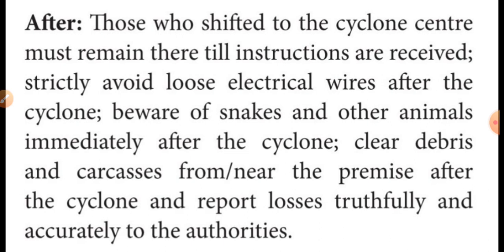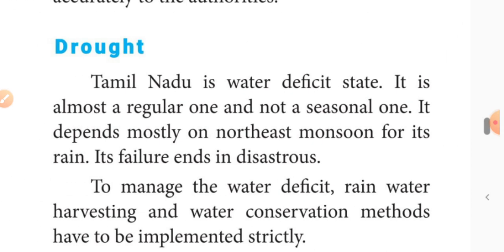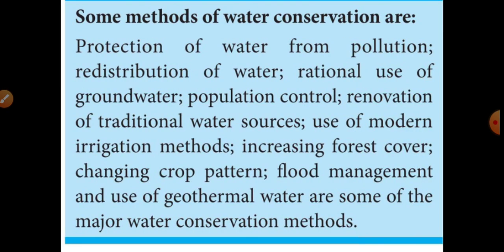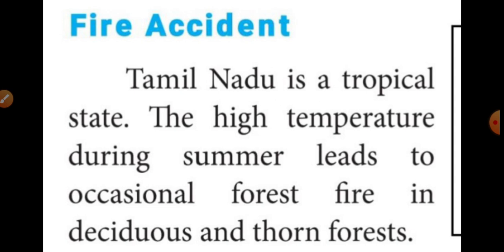Then the next one is the drought. Because of scarcity of water, the drought will occur. Then some of the methods we want to follow are conservation methods. We should save the water. Okay, those are the things we also learned. Then we learned about the fire accident. Fire accident occurs during summer season. Most of the forest areas catch fire.